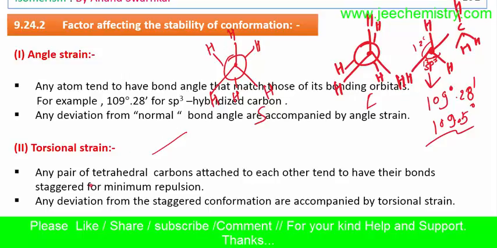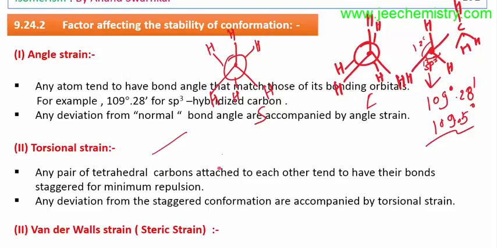So that's why I have written that tetrahedral carbons attached to each other tend to have their bonds staggered for minimum repulsion. Any deviation from the staggered conformation is accompanied by torsional strain. So when the staggered changes to eclipsed, this will give rise to a torsional strain, because the CH bonds are very close to each other. That's why there is a repulsion. This is said to be a torsional strain.